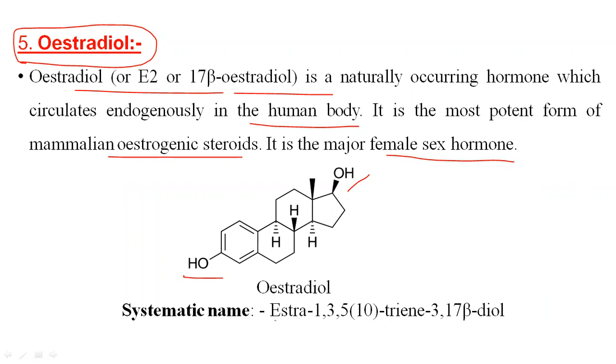So their name is estra-1,3,5. Trienes means there are 3 double bonds present in the structure, and the A ring of the steroid has 3 double bonds. At the 17 and 3 positions there is a hydroxy group, that is diol. Two hydroxy groups are present in the structure. That's why their name is estra-1,3,5(10)-triene-3,17 beta-diol.